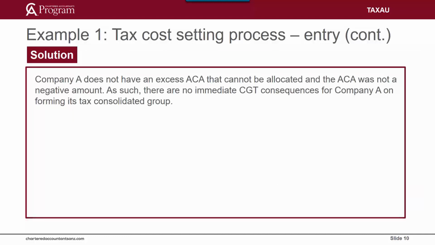Looking at the tax cost setting amount calculations, there is no excess of ACA that cannot be allocated, and the ACA is not a negative amount. Therefore, there are no immediate CGT consequences for Company A on forming its tax consolidated group. This is a very simple scenario. In practice, the formation of a tax consolidated group or the entry of another member to an existing tax consolidated group will often have immediate tax implications for the head company.